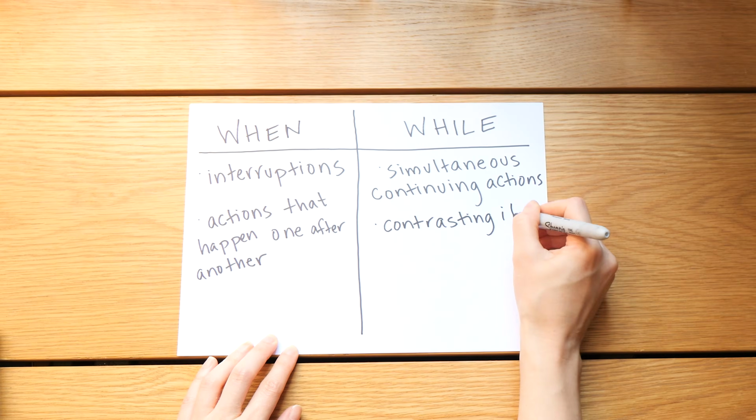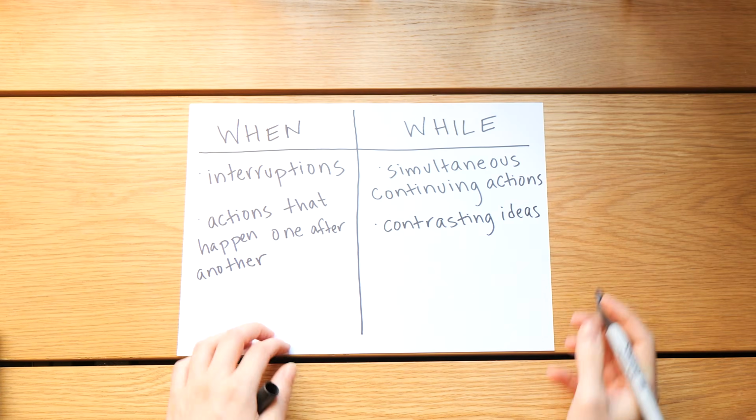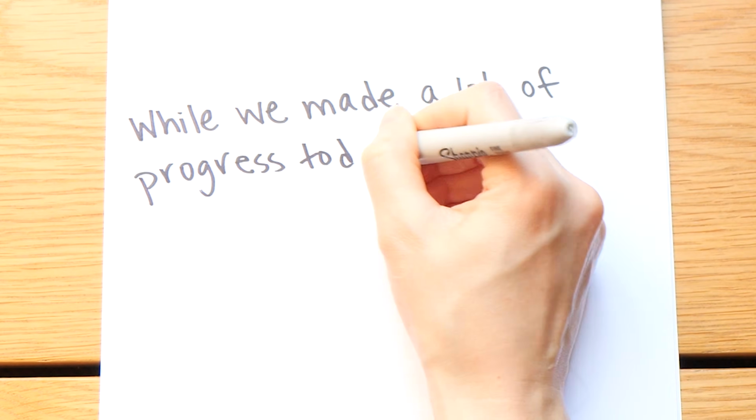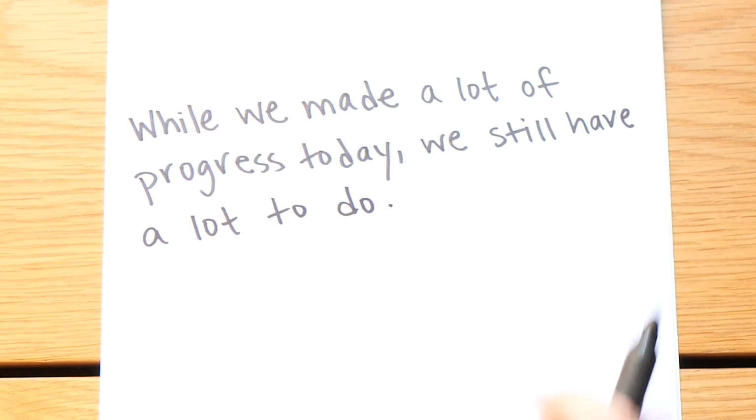Now let's talk about a use of while that we absolutely cannot replace with when. This is to use while to express contrasting ideas, and we always use while in the first idea in the sentence. So a great example of this is a sentence like, "While we made a lot of progress today, we still have a lot to do." So this is saying, yes, even though we made a lot of progress today, we still have a lot to do. It's like saying even though or despite or however. We use while to do this, not when.